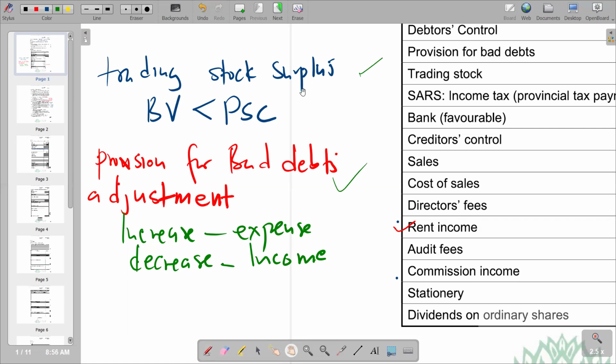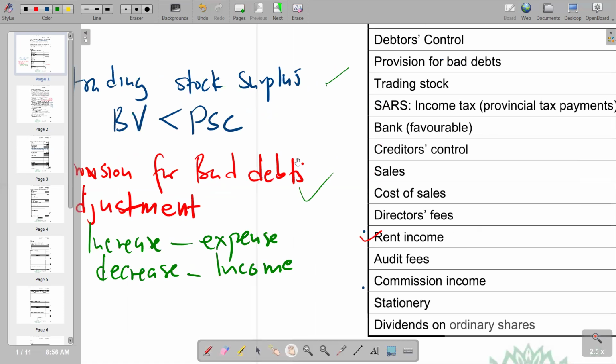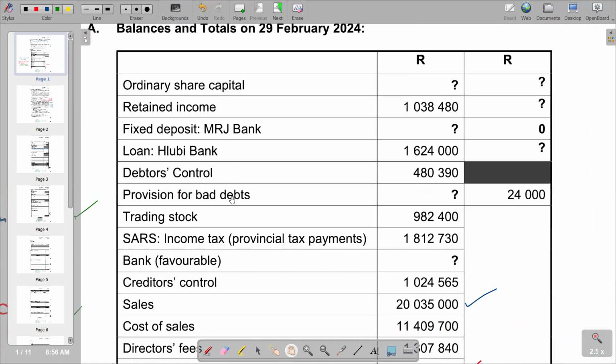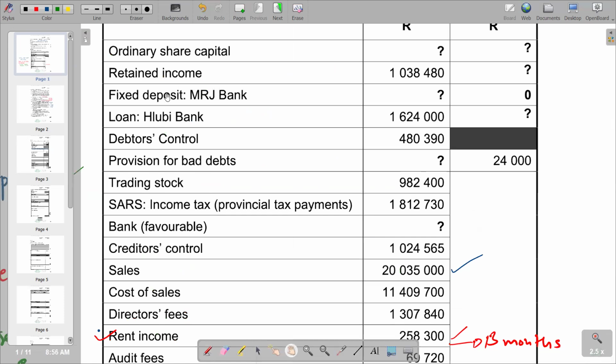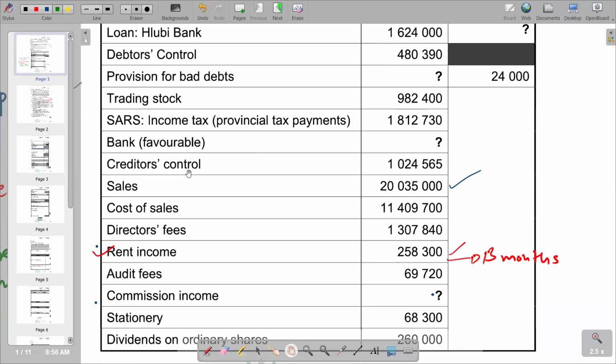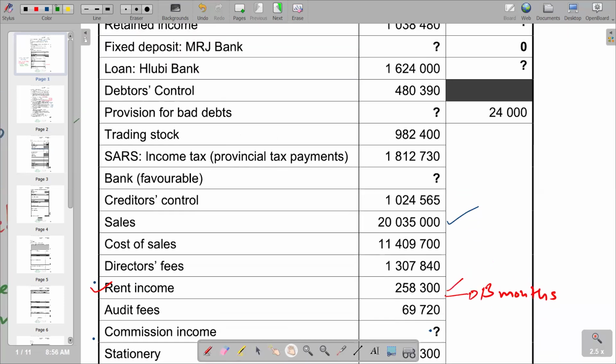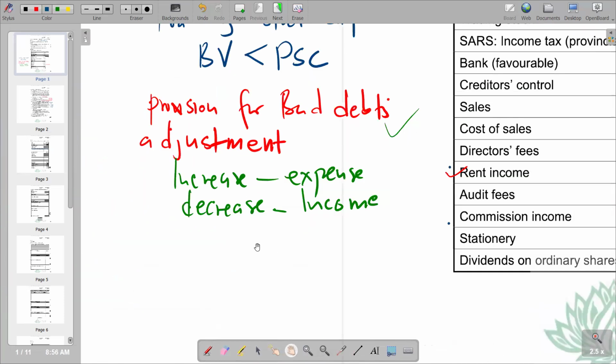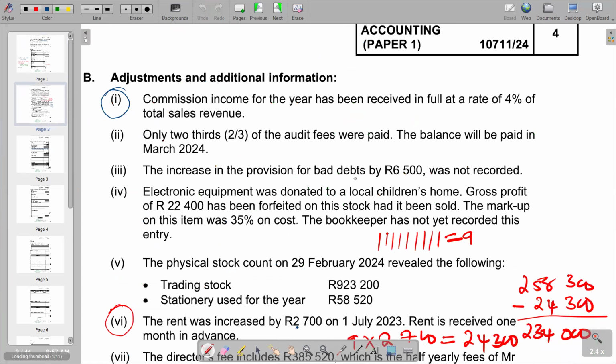So we start with the trading stock surplus. If we have a surplus, we see that the book value will be given in the list of balances, whereby we check for our stock. We have stock 982,400. So this is the book value. 982,400 is the book value, and we check if there's any further adjustment that is going to adjust the book value in terms of adjustments that we are given.